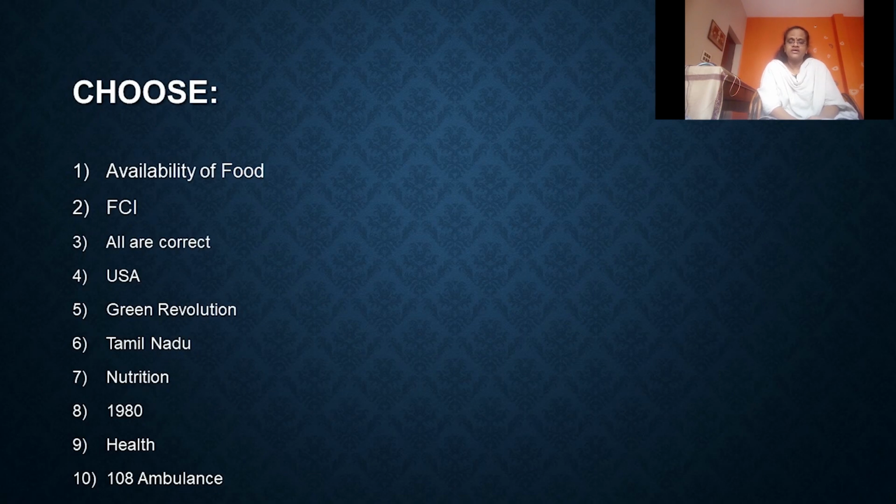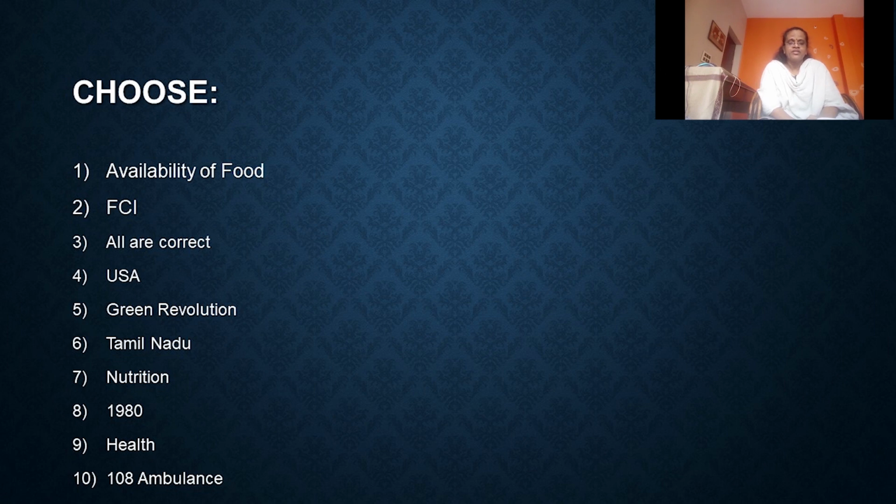Choose the correct answer. Availability of food is physical availability of food stocks in desired quantities, which is a function of domestic production, changes in stocks and imports. Availability of food. Buffer stock is a stock of food grains, namely wheat and rice, procured by the government through the FCI. HYV, high yielding varieties; MSP, minimum support price; PDS, public distribution system; FCI, Food Corporation of India.